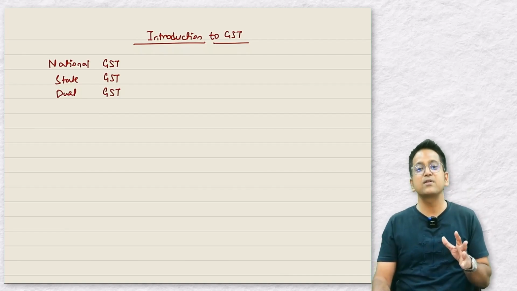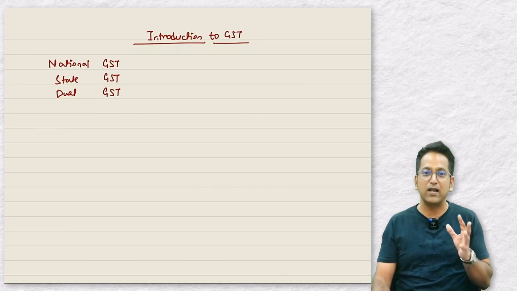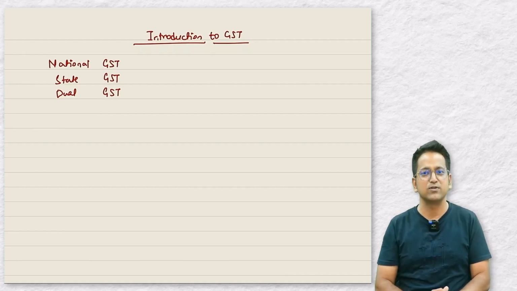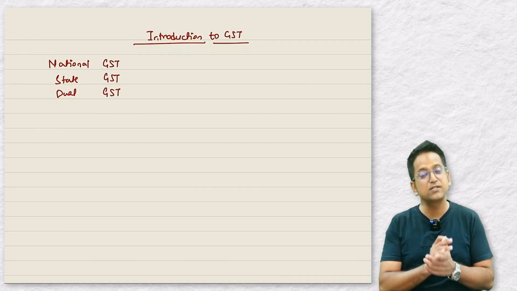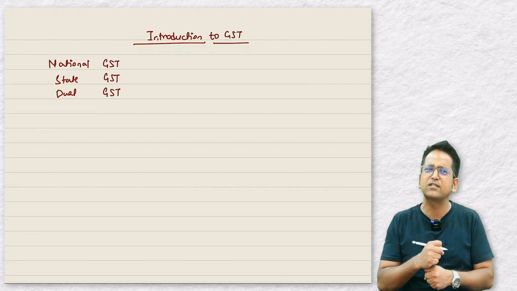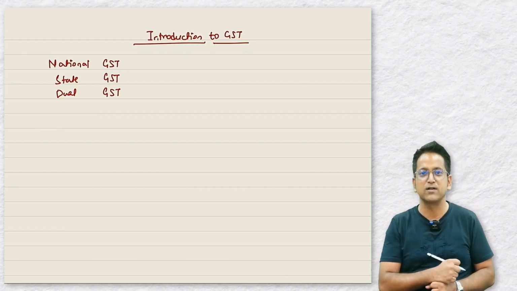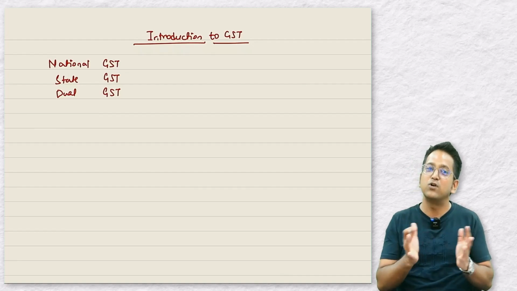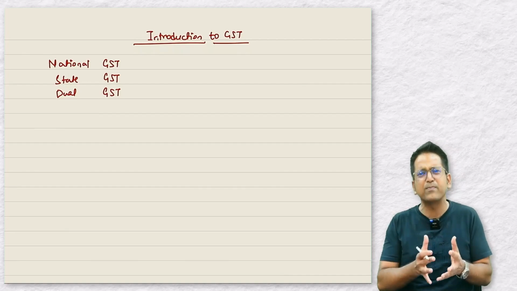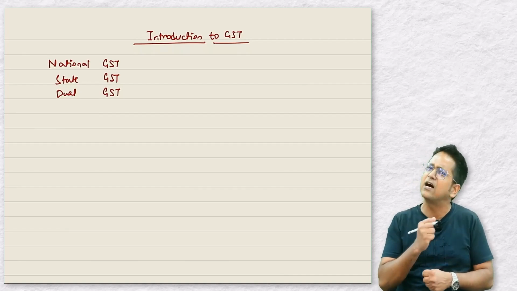Let's start with national GST. The national GST refers to the central government being in complete power for collection of GST. What is state GST? A GST law will be made where the entire power with regard to GST will reside with the state government. And third one is dual GST. Dual GST means that both the central government and the state government have the right to levy and to collect GST.